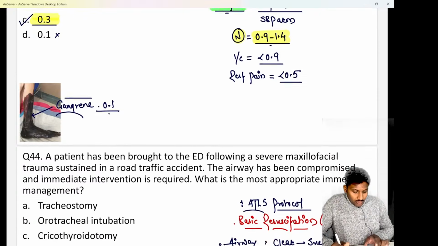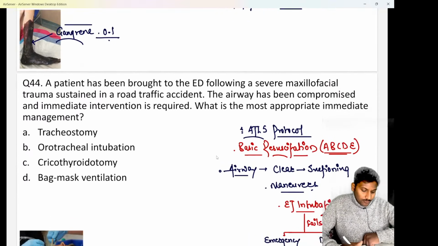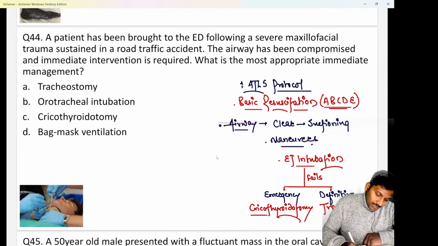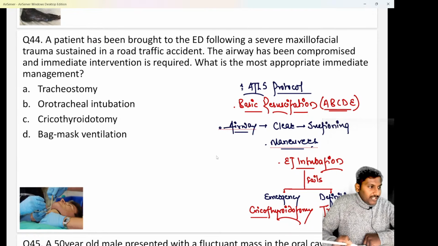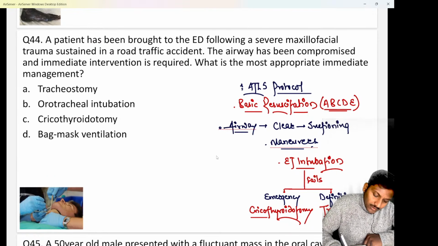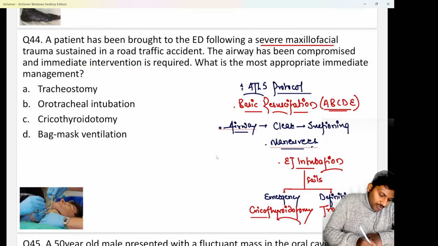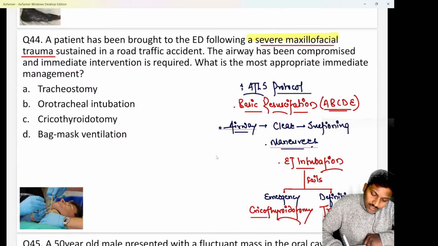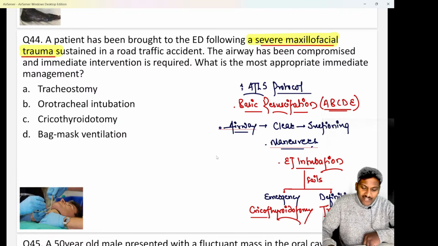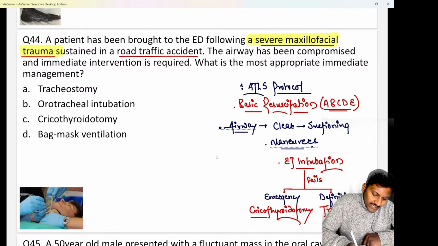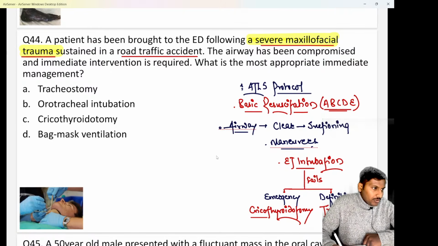Next important, if I talk about now, is question number 44. Here they state that a patient has been brought to the ED, the emergency department, following a severe maxillofacial trauma. Okay, so they are saying the patient is having a severe maxillofacial trauma, which was sustained in a road traffic accident. So he met with a road traffic accident that led to this maxillofacial trauma.